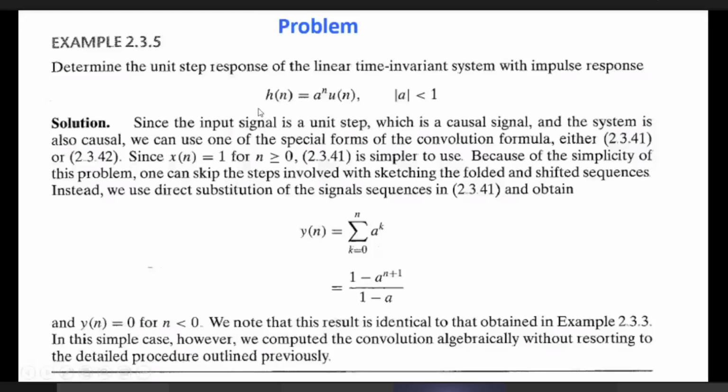A very important relation you will understand in future is that there are two kinds of systems, one is causal, another is anti-causal. Causal means the signal is valid for positive values of n. Anti-causal means the signal is valid for negative values of n. So if the system is causal, then a should be less than 1, and if the system is anti-causal, that means it is valid for n less than 0, then b should be greater than 1.